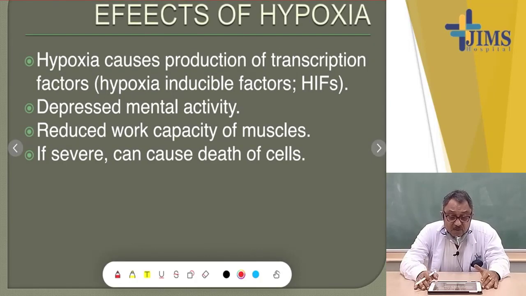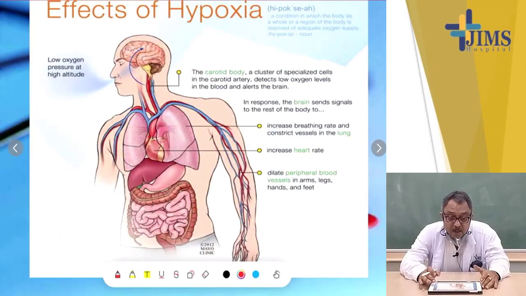What are the effects now? Hypoxia causes production of transcription factors like hypoxia-inducible factors, HIF, depressed mental activity, and reduced work capacity of the muscles. If severe, it can cause death of cells. Now these are the various effects of hypoxia, which is depicted by this chart.